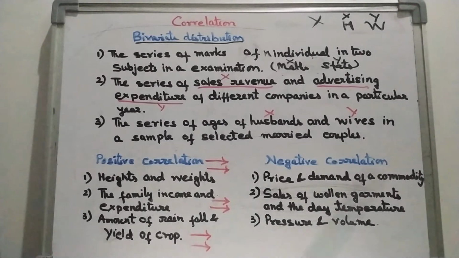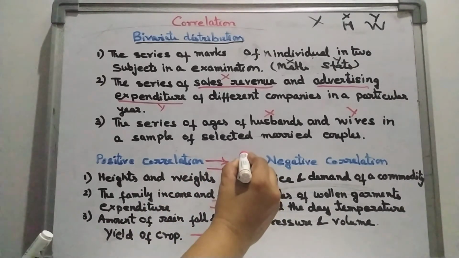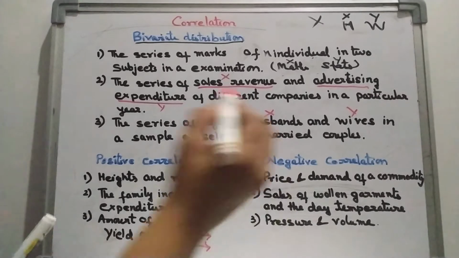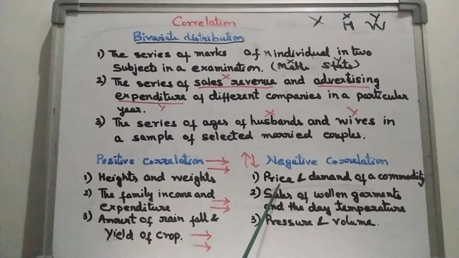Now let's come to the negative correlation. Price and demand of a commodity. Suppose price is increasing, what will happen? If price is increasing, demand will go down. So it is a case of negative correlation, when one is moving upward and the other is moving downward. They are related but they are negatively related. So we can say there is a negative correlation between price and demand of a commodity.